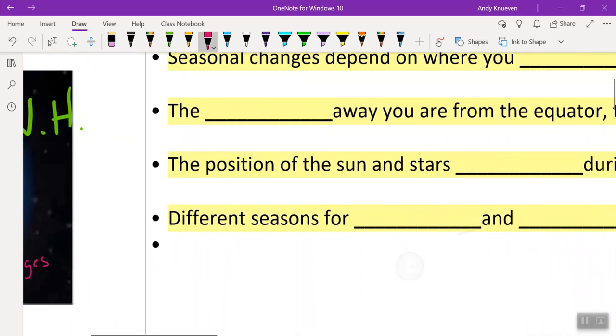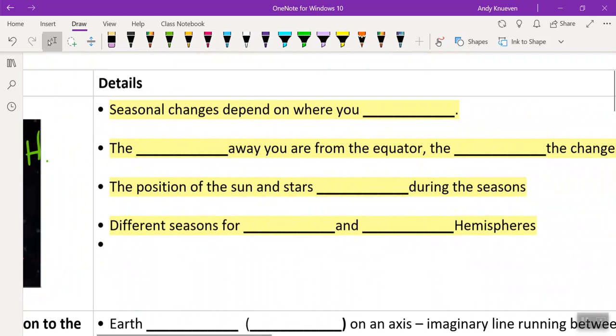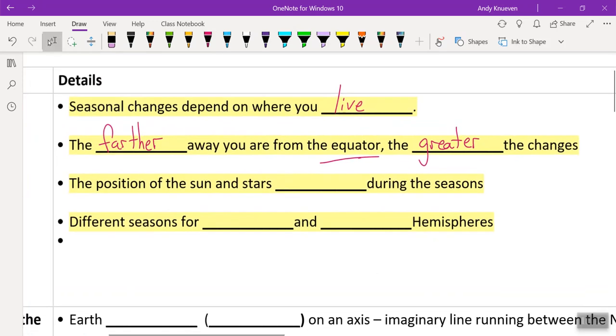So let's look at our notes here. Seasonal changes depend on where you live. The further you are from the equator, the greater the change. So the farther away you are from the equator, the greater the change that you will see.